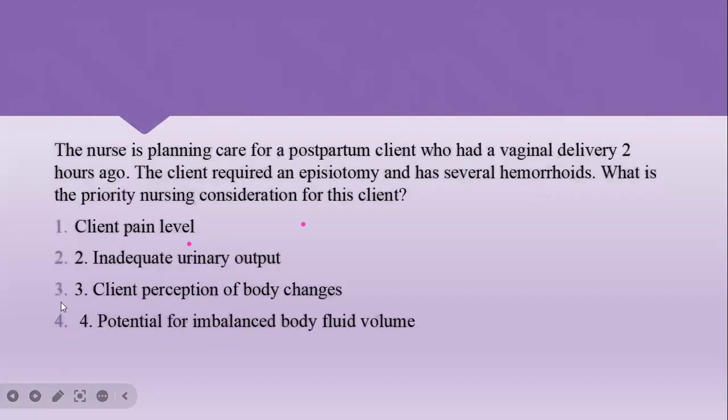A nurse is planning care of a postpartum client who had a vaginal delivery 2 hours ago. The client has delivered a baby 2 hours ago. The client requires an episiotomy and has several hemorrhoids. What is the priority nursing consideration for this client? What can be the answer? The patient has hemorrhoids and also underwent vaginal delivery. Just imagine.